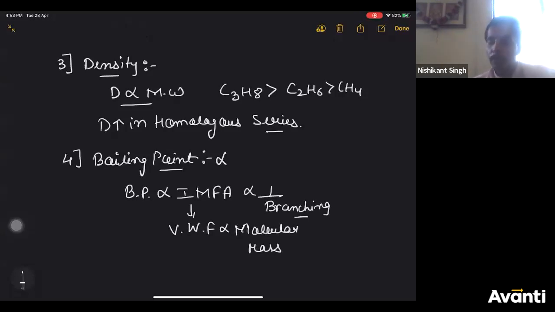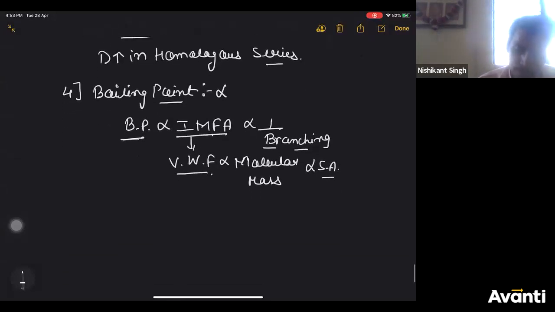So let me repeat, boiling point will be more if intermolecular force of attraction is more. And which intermolecular force of attraction is present in alkanes? Van der Waals force. Van der Waals force is directly proportional to molecular mass, or you can say surface area also, right? And boiling point is inversely proportional to branching. Let me take some examples.